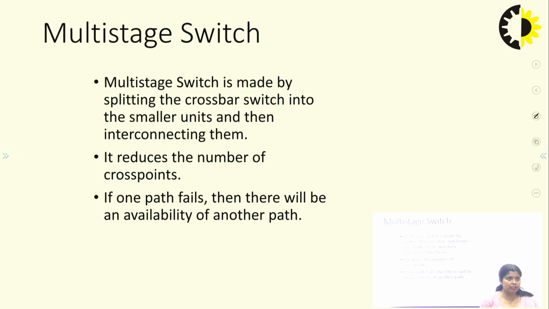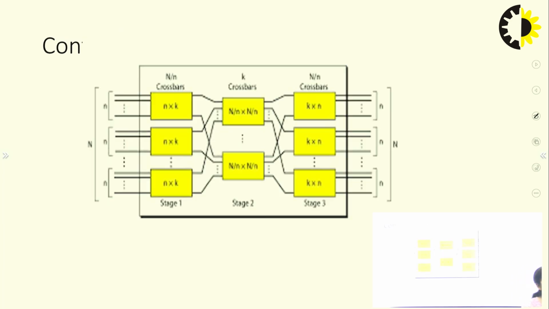The multi-stage switch is made by splitting the crossbar switch into smaller units and then interconnecting them. So, now let's discuss the multi-stage switch. In the multi-stage switch, you have to remember this one: there is the first stage, second stage, and third stage. Again, there are different crossbar switches. If there are n number of stations, or n number of nodes, or n number of computers, then in the first switch, an n by n crossbar switch is required.